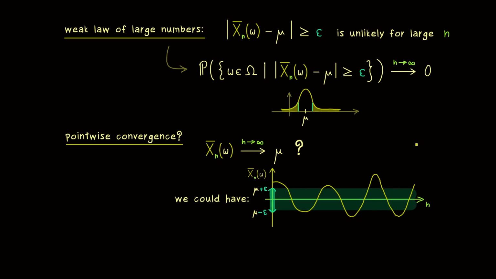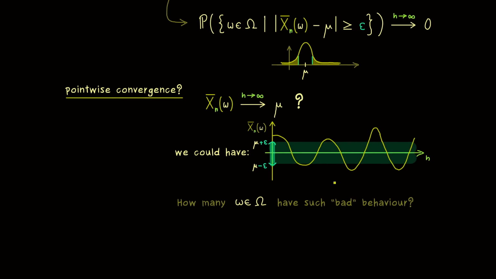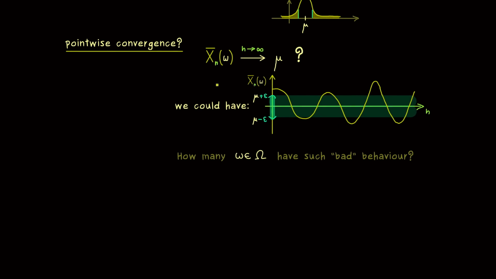The only thing we can say is that at a given point in time we don't have it for a big amount of samples omega. However, this also allows that at other points in time other samples could be off very much as well. In other words, the weak law of large numbers does not tell us how many of our samples have a bad behavior. However, this is definitely something we want to know in examples where we actually calculate this average.